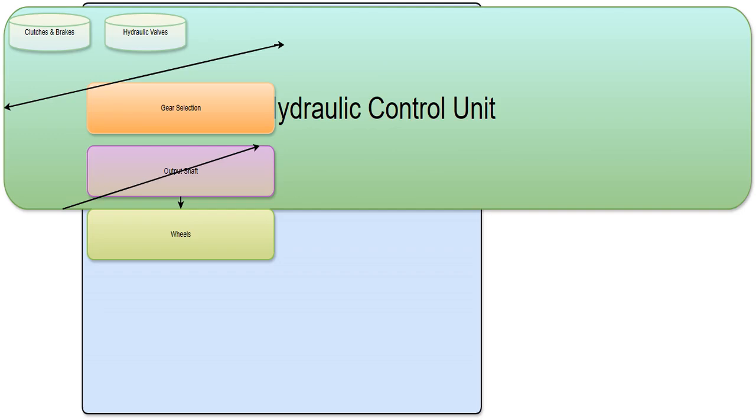The transmission hydraulics, ID7, are the system of fluid pathways and valves that control the engagement and disengagement of clutches and brakes within the transmission. The hydraulic control unit manages the flow of hydraulic fluid to perform these functions.